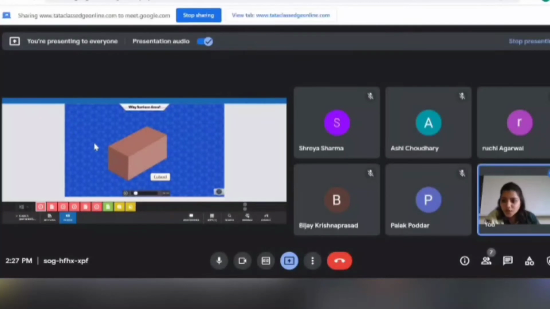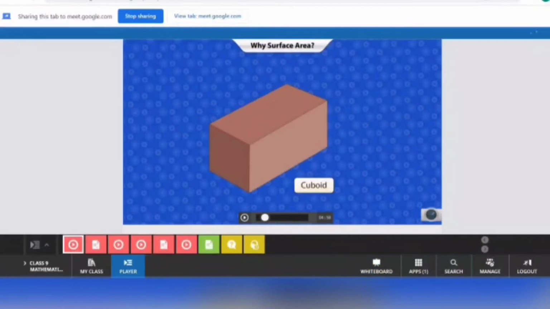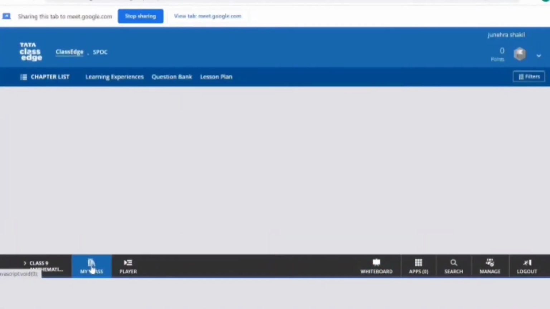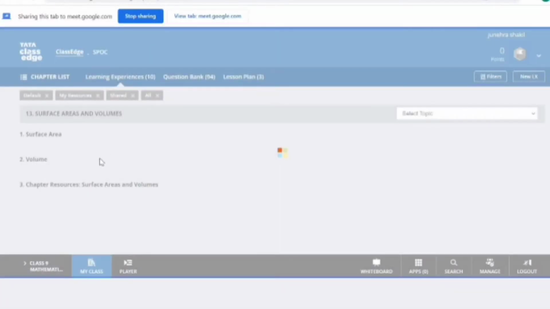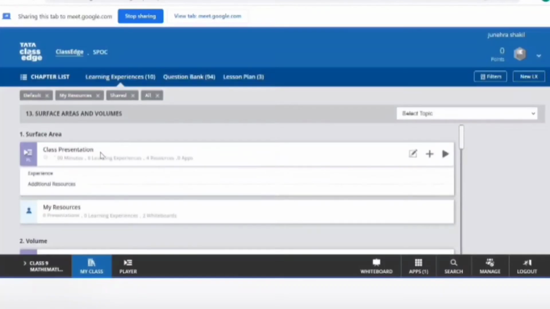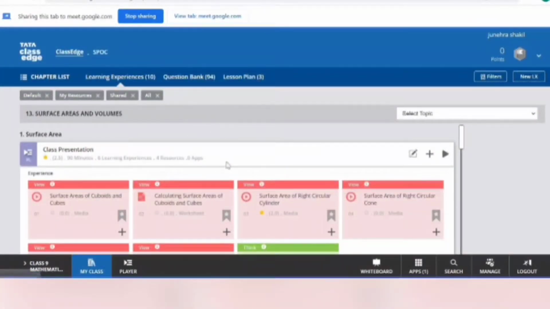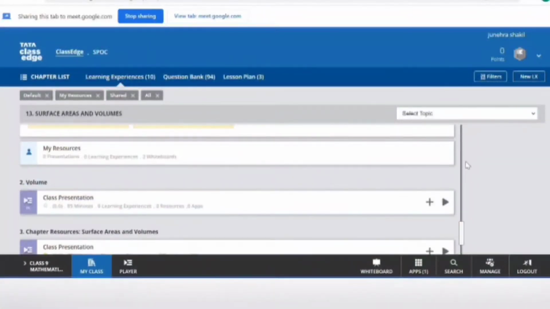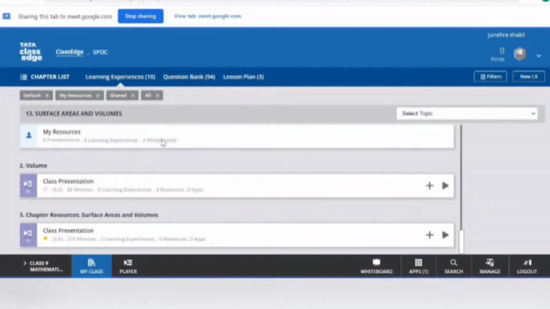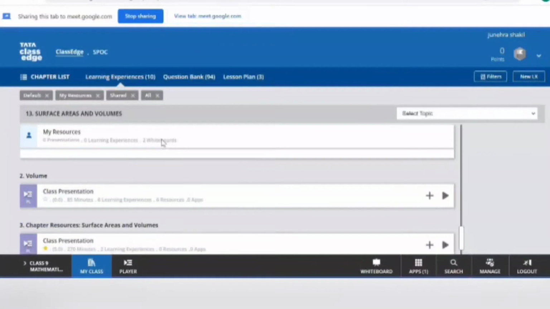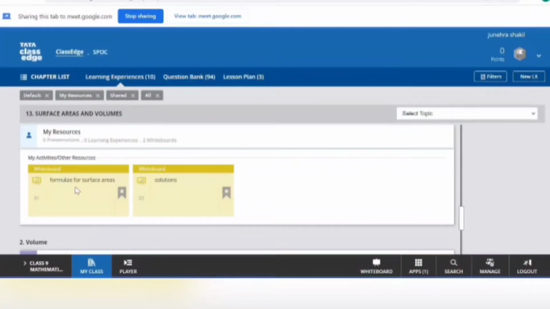So I should... just a minute. Is my screen visible to you all? Yes, ma'am. Okay, so when we are talking about the lateral and total surface area of a cuboid and cube, so see, just a minute. Wait.